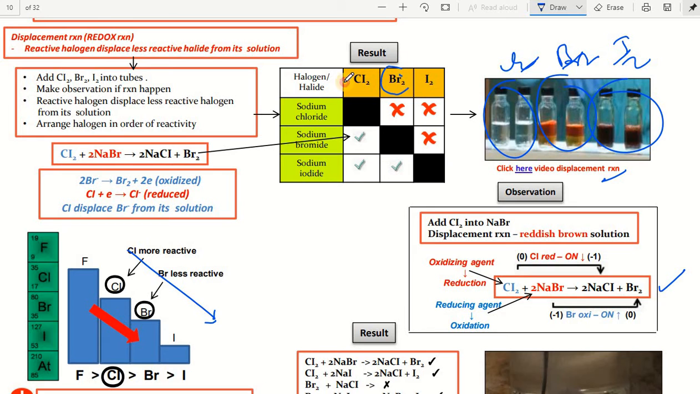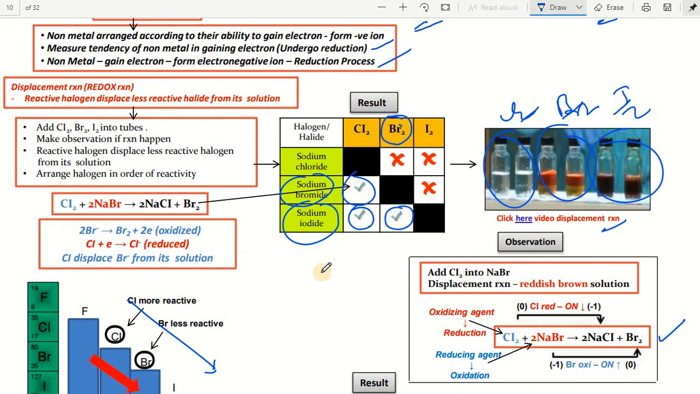bromine cannot displace chlorine from sodium chloride. Sodium bromide, if we treat it with chlorine, yes, chlorine can displace bromine from this sodium bromide. Sodium iodide, if you take, chlorine can displace iodine from sodium iodide, and even bromine can displace it. So bromine and iodine are weak oxidizing agents compared to chlorine.